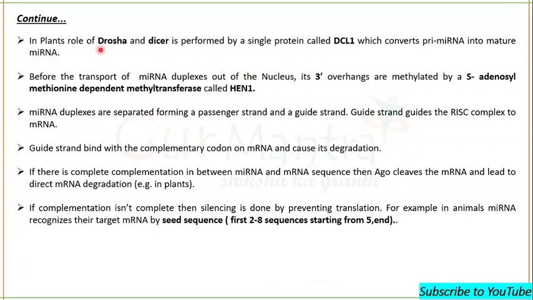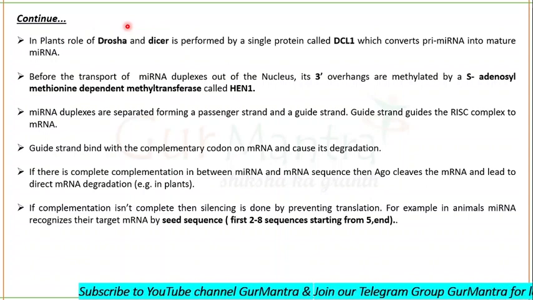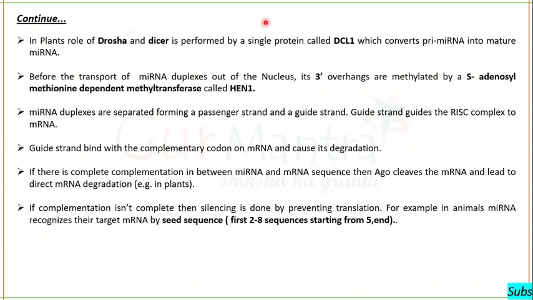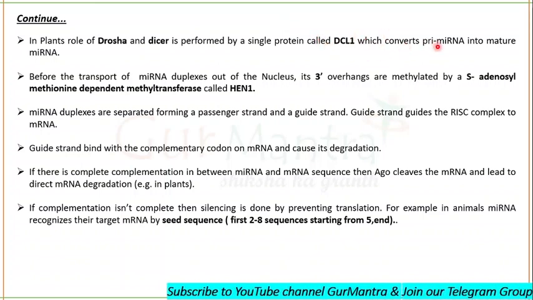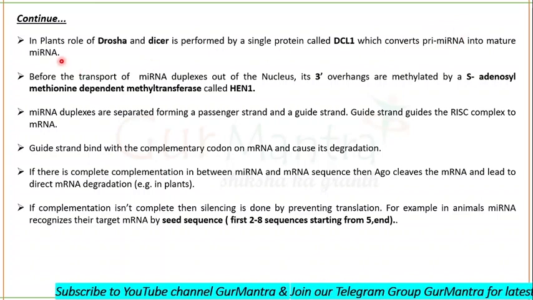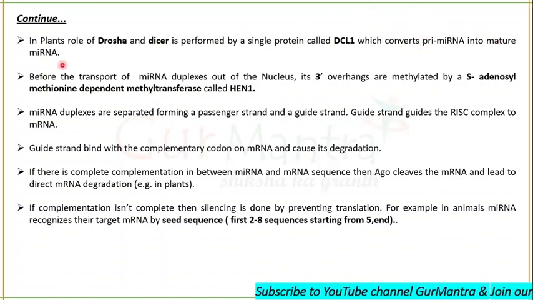We can't say there is no role of Dicer, but we would say there is no role of Drosha in the case of plants. This protein directly converts the primary miRNA into the mature miRNA.